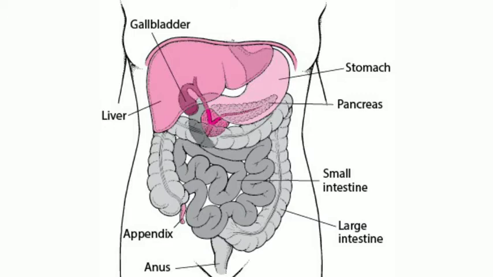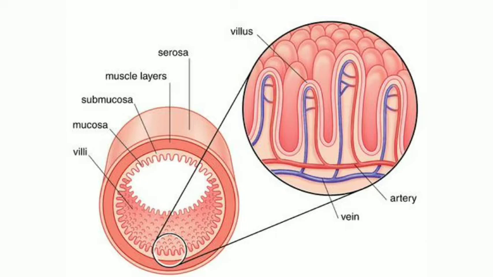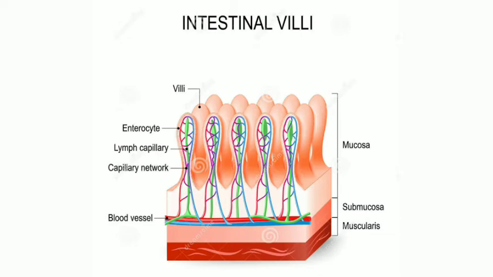Inside the small intestine, the wall is raised into numerous projections which are considered as villi. These villi are of different shapes, for example leaf shape, tongue shape and finger-like structure. The purpose of villi is to increase the absorptive surface area of the inner lining of the intestine, and the presence of villi and blood capillaries in the absorptive surface enhances the capacity of absorption by the wall of the intestine.